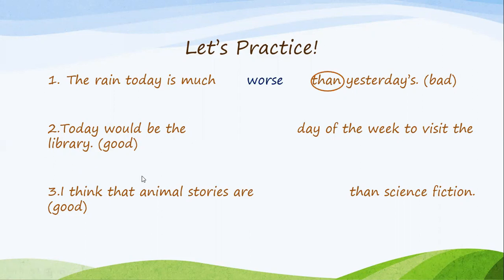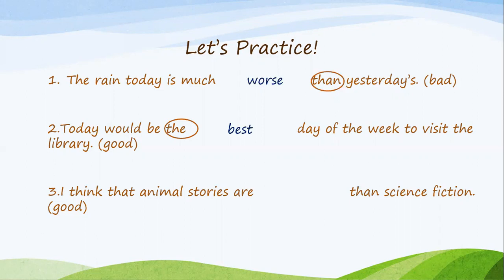Okay. Number two, today would be the blank day of the week to visit the library. So, do you see a keyword in the sentence? You did, the. Okay, so the answer is today would be the best day of the week to visit the library, because this keyword helps you to know that you have to choose the superlative form.